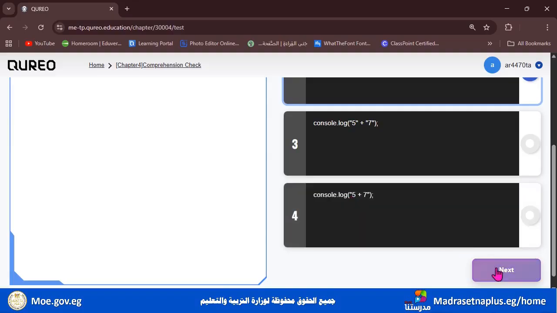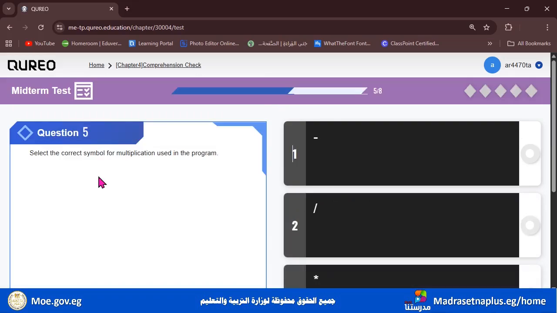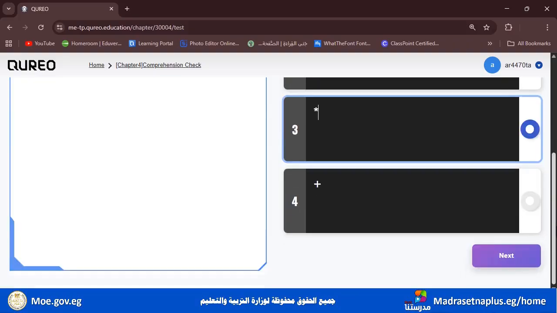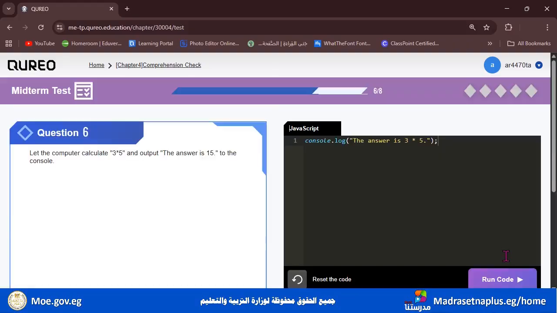So click next. And now we have here, select the correct sample for multiplication used in a program. So this is used for subtraction. And we use this, the slash, for division. And here for addition. So the correct one for multiplication is the asterisk. We click next. And we have question 6.